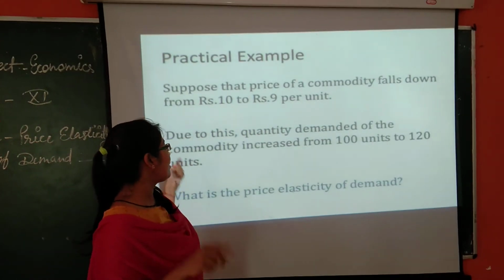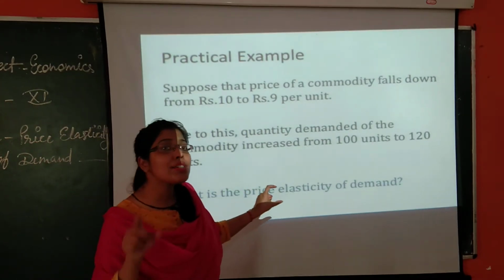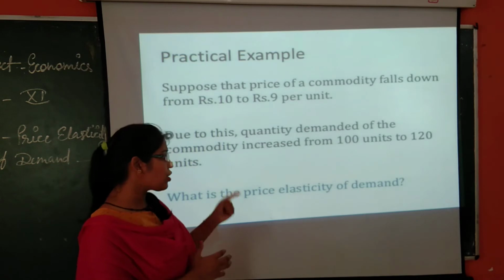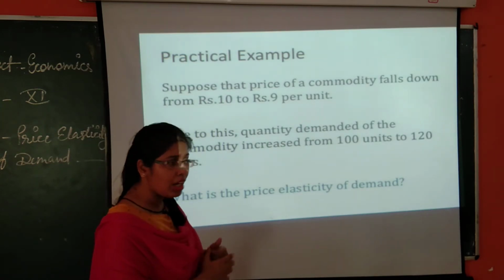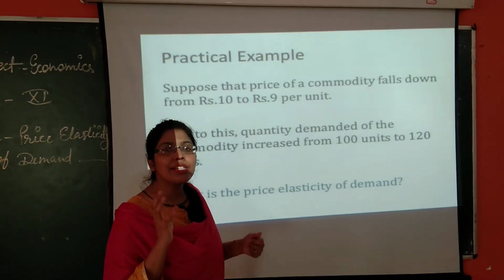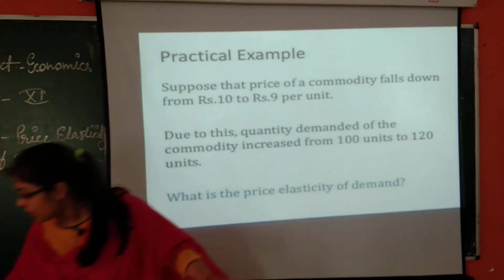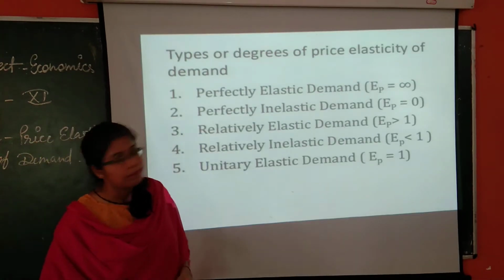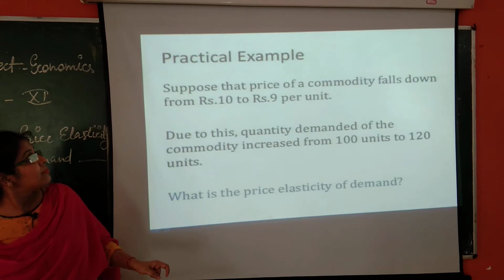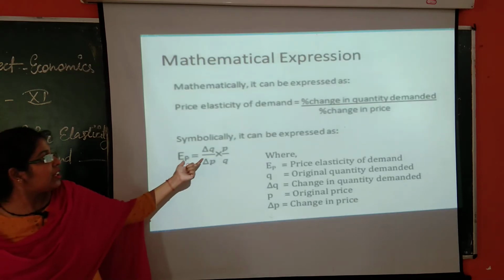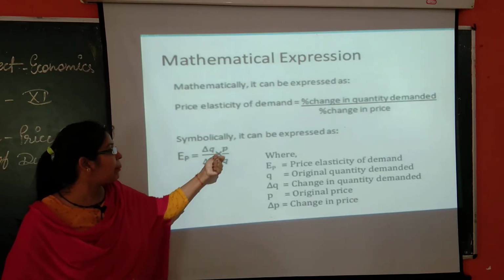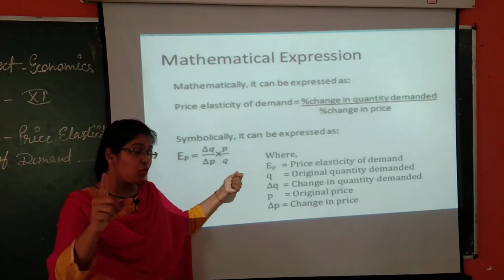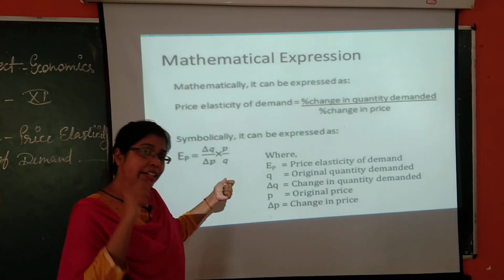So that is a 20 unit increase. So what is the price elasticity of demand? As I told you, in my previous slide you have seen the formula for calculating price elasticity of demand. Now let us see. You have seen this formula, delta Q upon delta P into P by Q. So what was the quantity demanded?